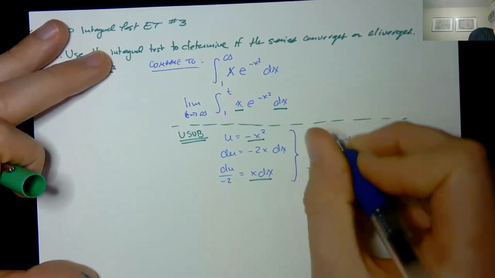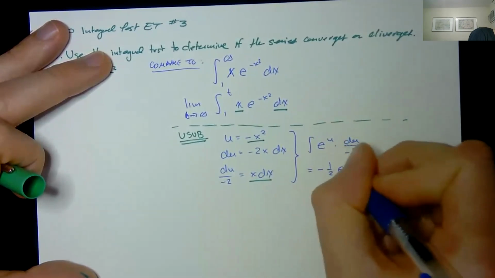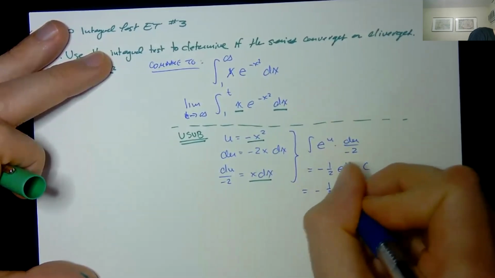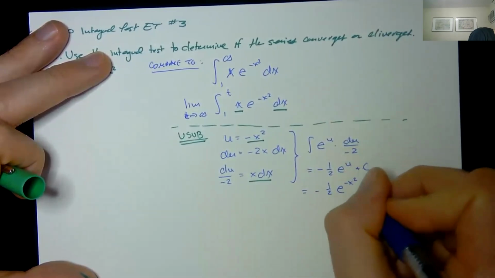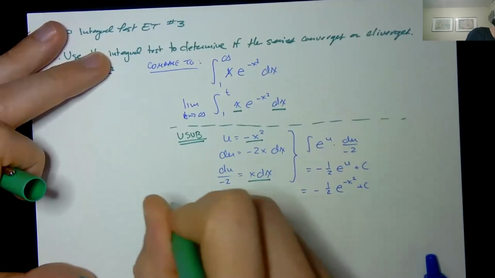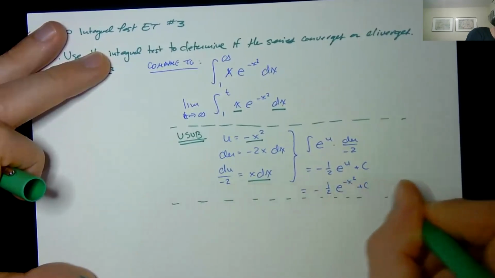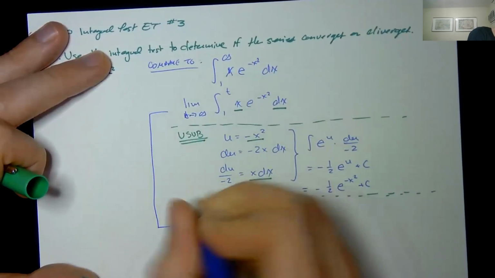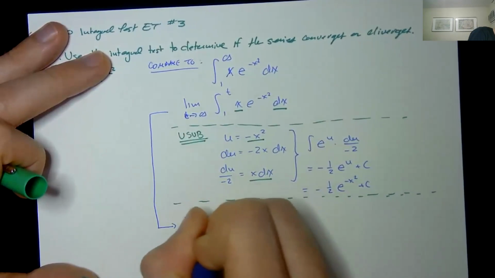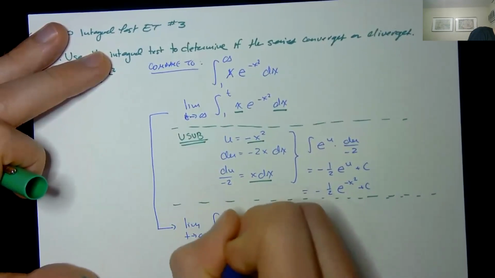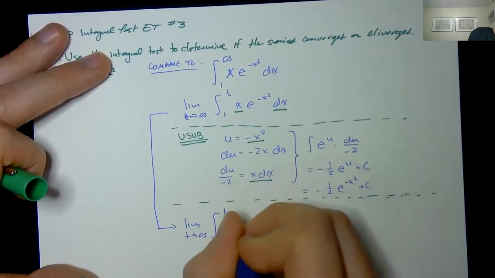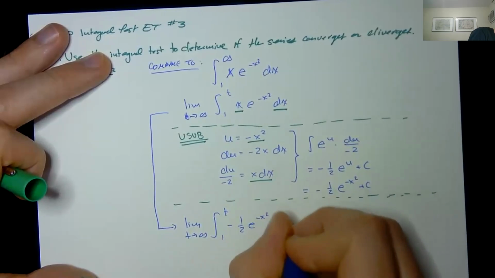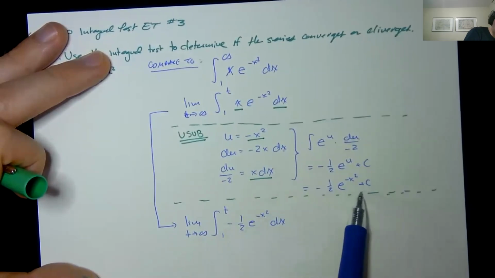And when I take that antiderivative, I get -1/2 e to the u plus c, which equals -1/2 e to the -x squared plus c. That was the u substitution work we had to do, kind of on the side. And then from here, we can pick up our work: limit as t approaches infinity, integral from 1 to t, -1/2 e to the -x squared dx. It's a definite integral, so I'm going to drop that plus c.